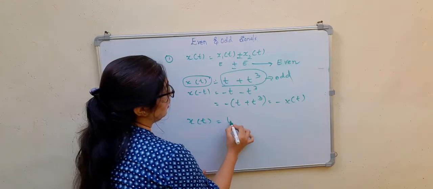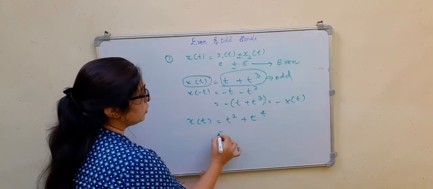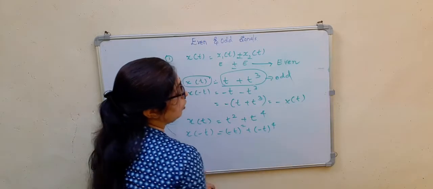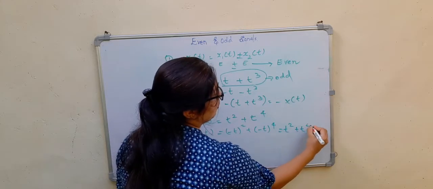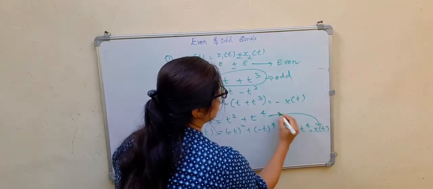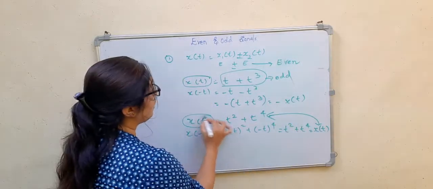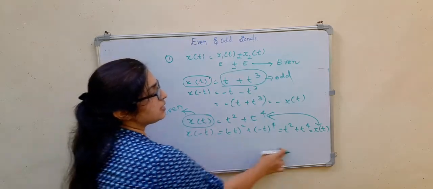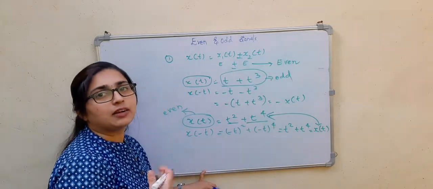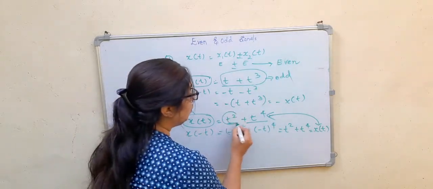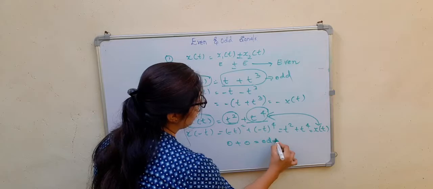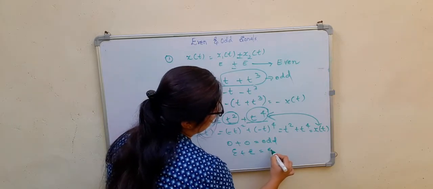Next, if I consider t square plus t to the power of 4, then x(-t) is equal to (-t) whole square plus (-t) to the power of 4, which is equal to t square plus t to the power of 4. That is also equal to x(t). The same expression we get here. So x(-t) = x(t), and x(t) is an even signal. So t square plus t to the power of 4 is an even signal. Odd plus odd is odd, even plus even is even.